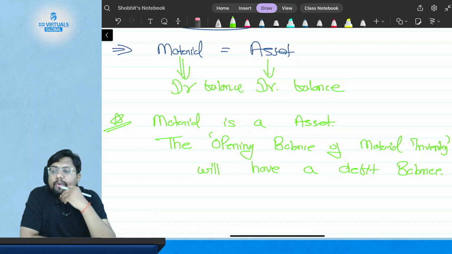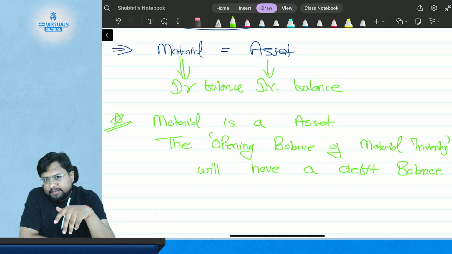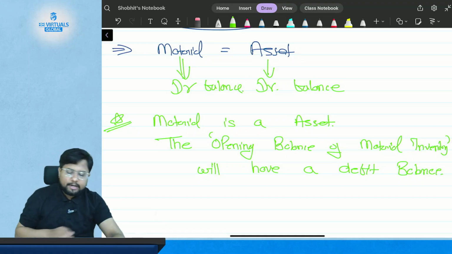So if there is opening inventory, it will have a debit balance. Simple. Okay, and too logical.